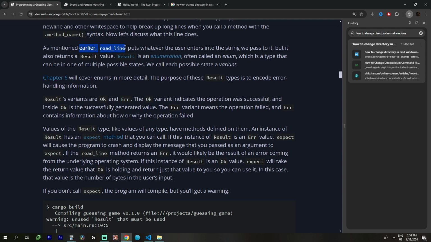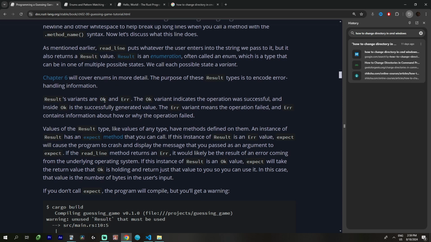Anyway, read_line puts whatever the user enters into the string. Result's variants are Ok and Err. The Ok variant indicates the operation was successful. Oh, okay. Now Result makes sense. An enumeration is a type that can be whatever variants you define for it, and in this case, this enumeration can either be Ok or Err.